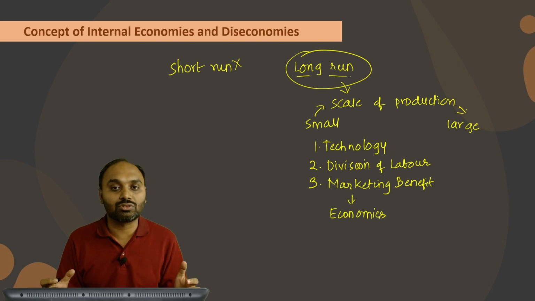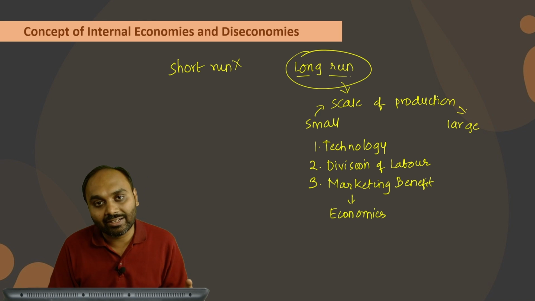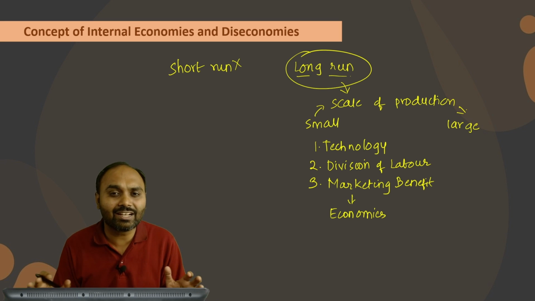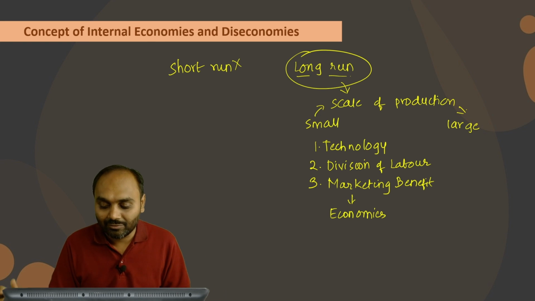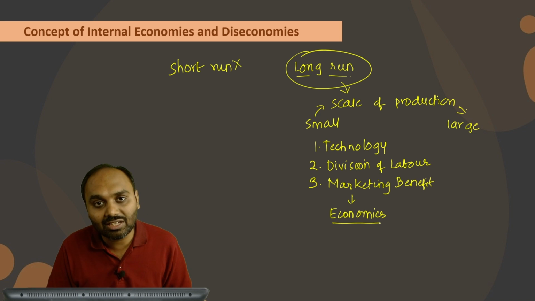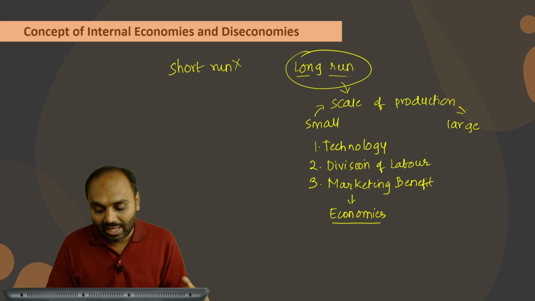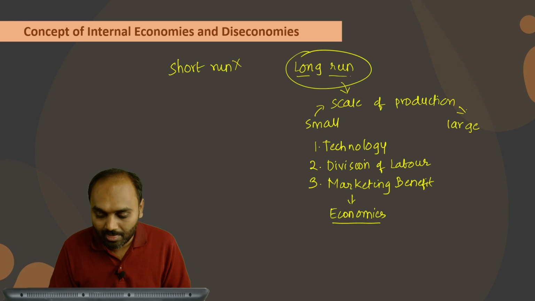When you produce goods on a large scale, you can get benefits because of technology, because of management, because of marketing. Any benefit that you get because of producing on a large scale will be termed as economies. These economies occur just because of producing more goods and services, and these benefits are within the organization.